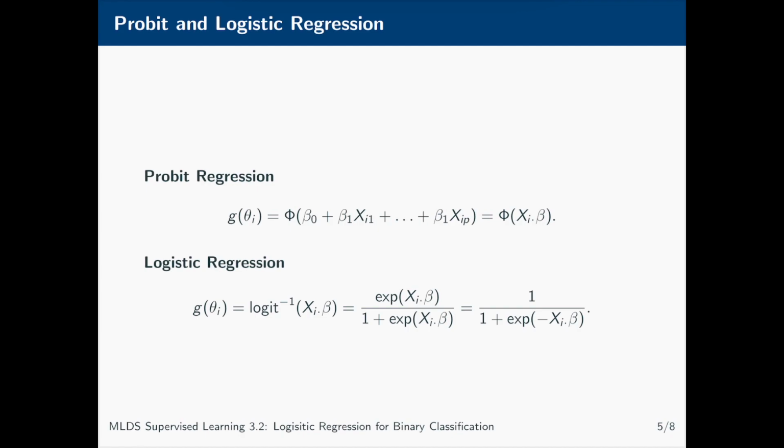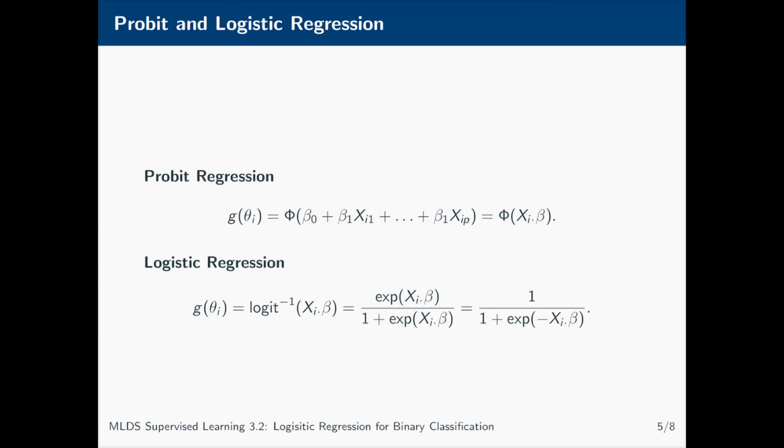So it turns out there are very many, in fact infinitely many, such functions that you could use to map between the reals and the interval 0, 1. In particular, what this means is that we could use any cumulative density function in place of g here. And even more specifically, we might use the CDF of a standard Gaussian random variable to link our Bernoulli parameter and a linear combination of covariate values, as is shown in the first line here.